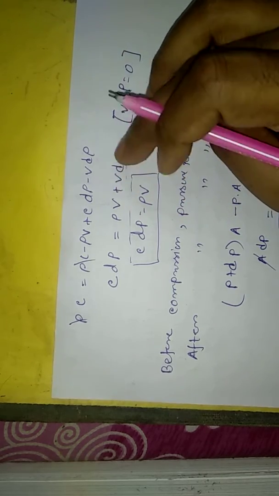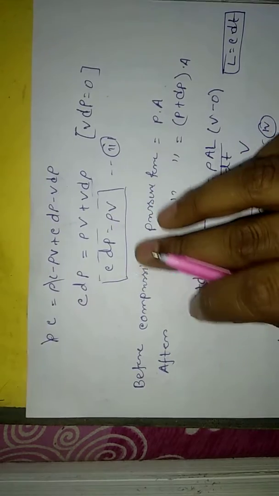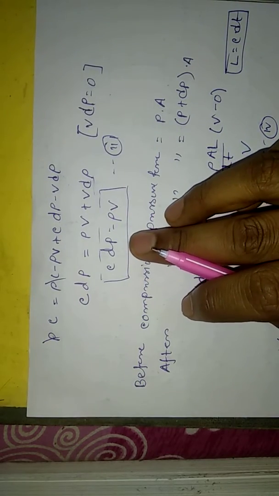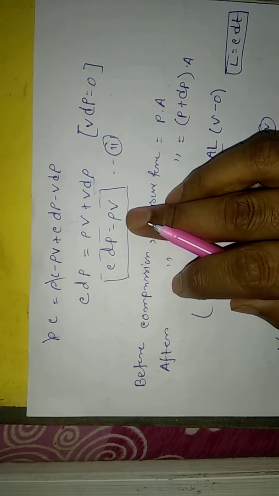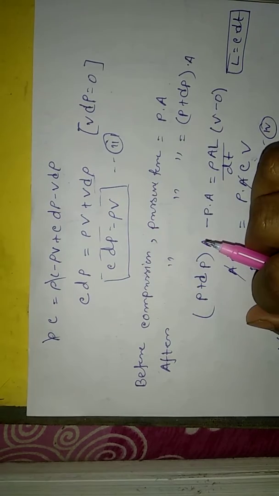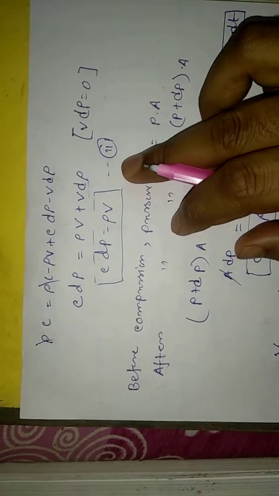So that's why this term is negligible. So ultimately the expression is C d rho is equal to rho V, right?